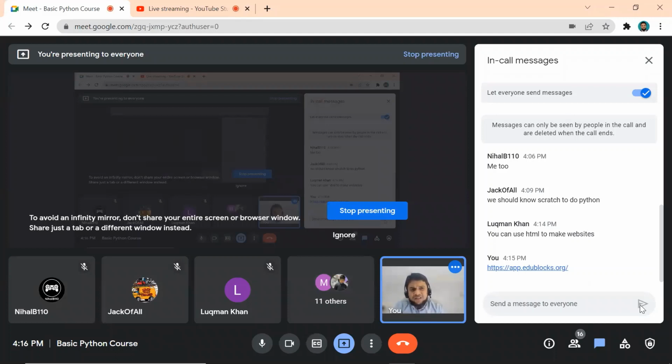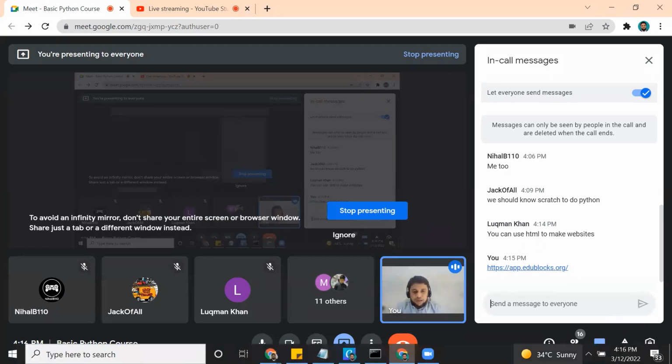We don't require Scratch. Scratch is not important, I'm giving it only as an example. You don't have to know anything. I will explain step by step, don't worry. We can use HTML to make a website, yes, but we are not teaching HTML in this session. We are concentrating on Python.